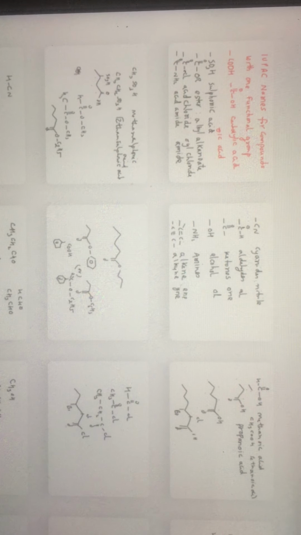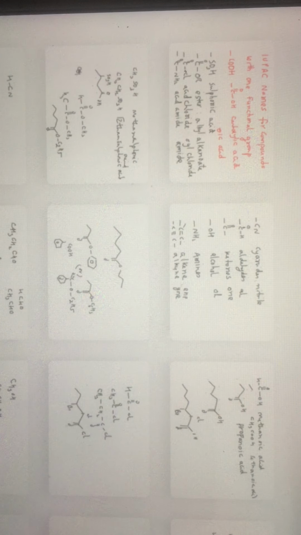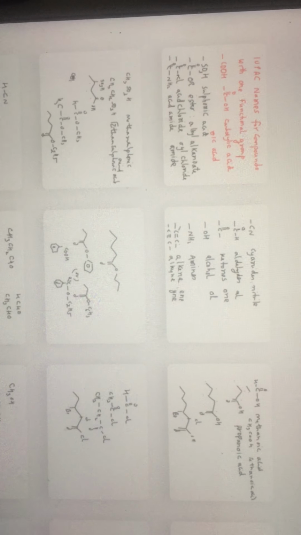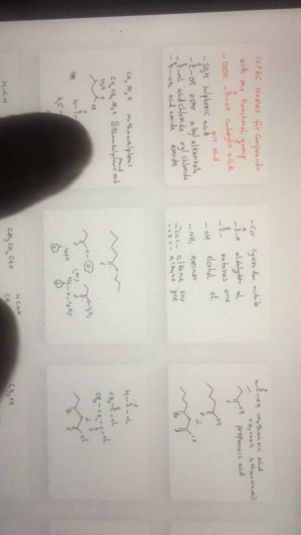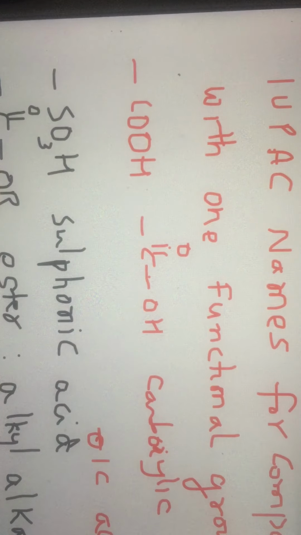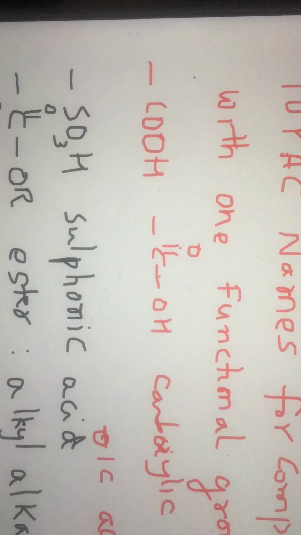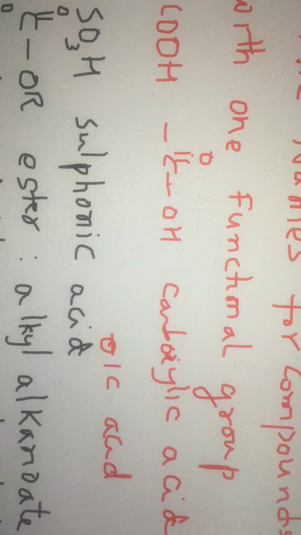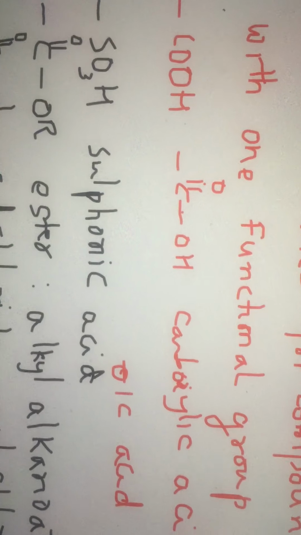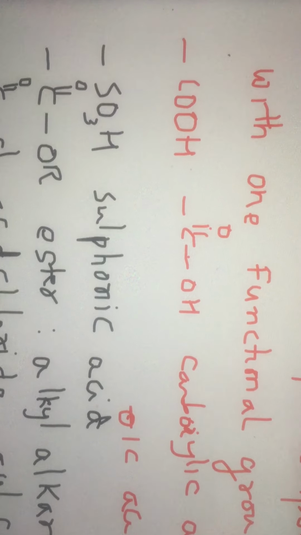Welcome. You will learn IUPAC nomenclature for organic compounds having one or more functional groups. Let us start from the alphabets. We give IUPAC names for compounds with one functional group mainly. We also consider more functional groups in the later stages.